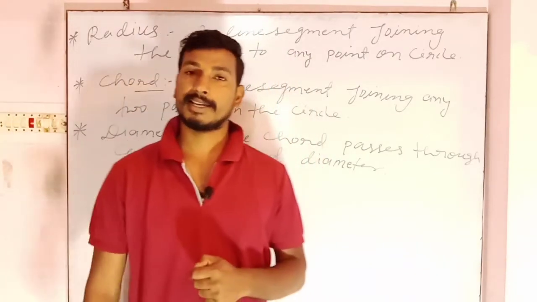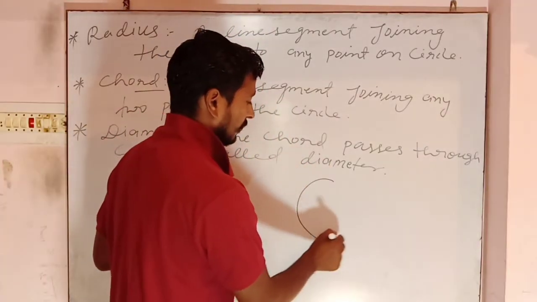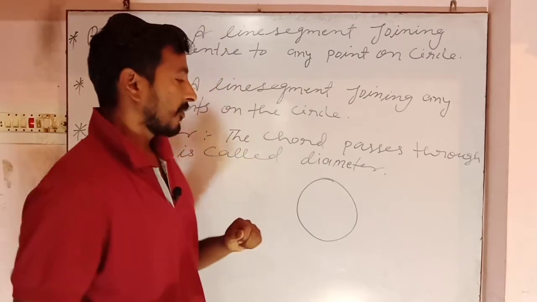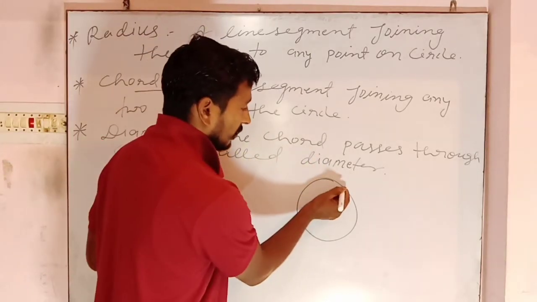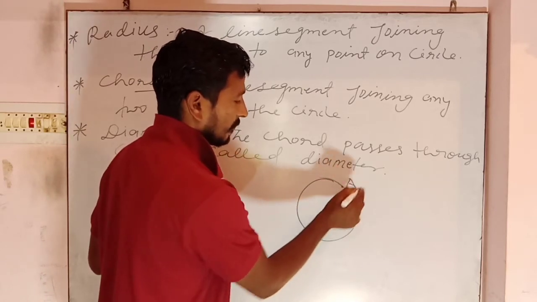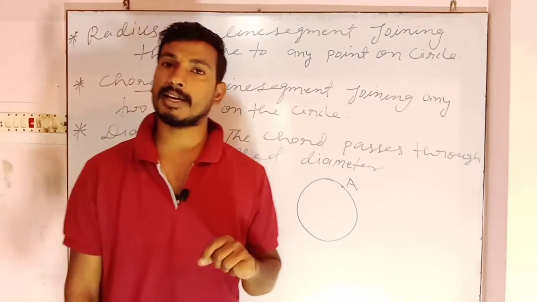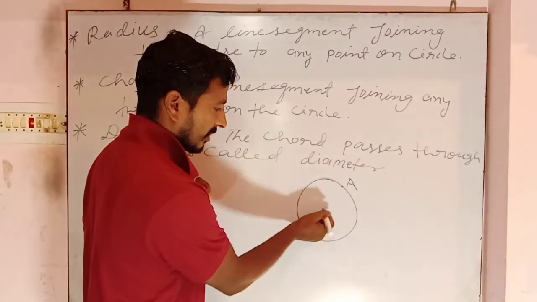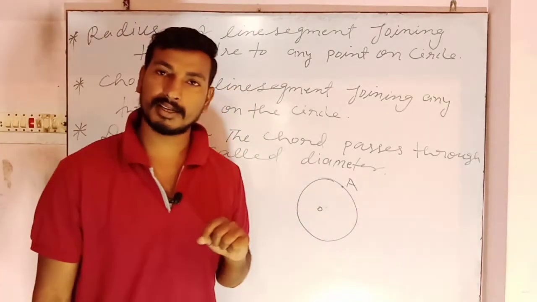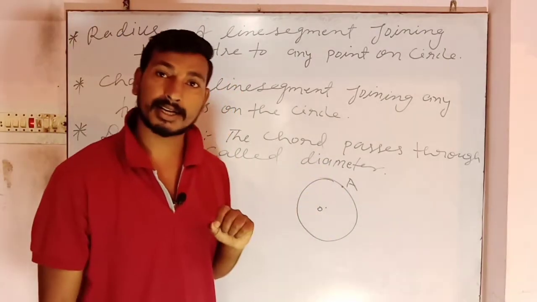Now what is radius? Very first, let's take a point on circle, and let's say this point is A. So what is the definition of radius? A line segment joining the center to a point on circle.